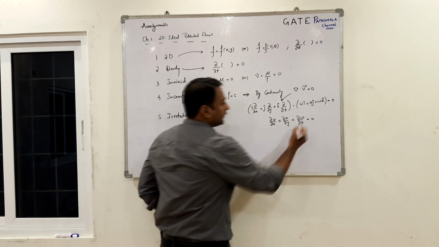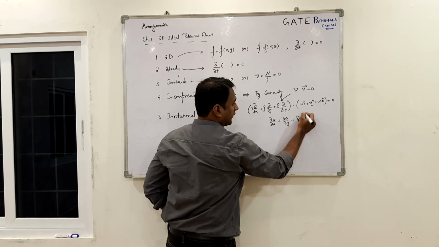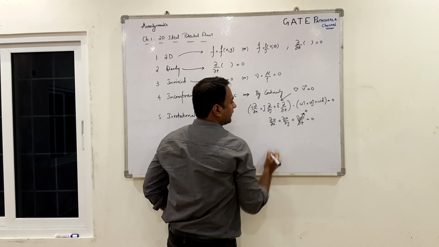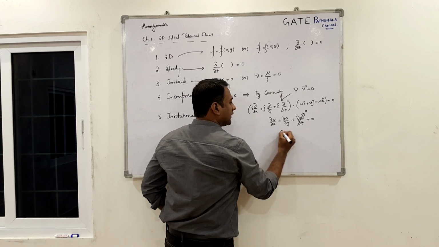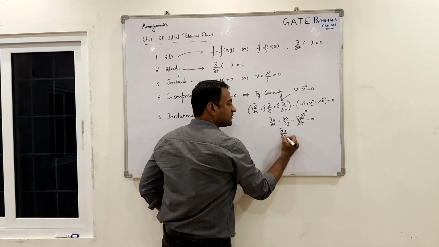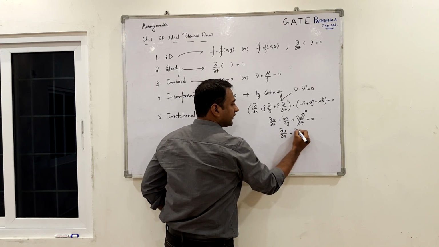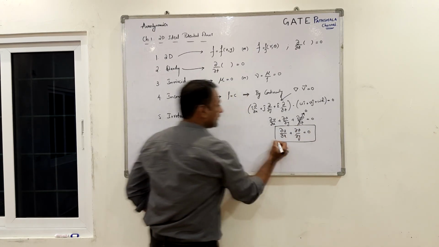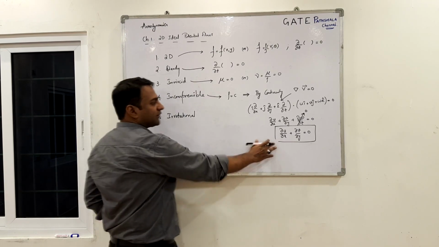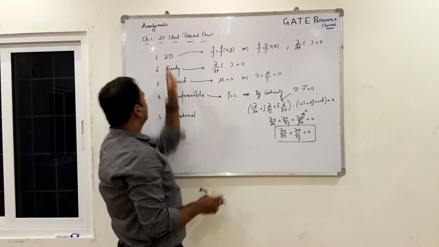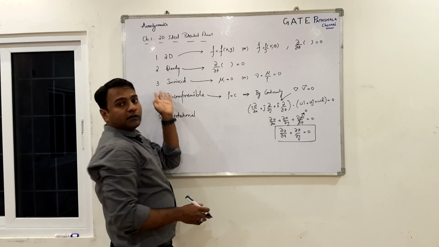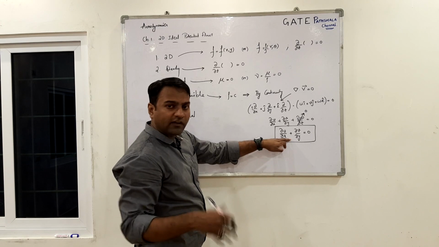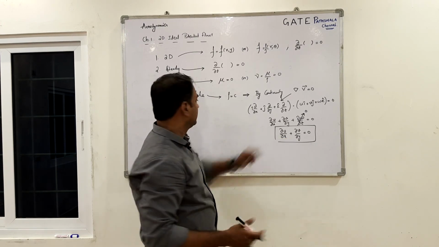If the flow is 2D, which is our consideration now, the dou by dou z of any parameter should be made 0, giving rise to the continuity equation for our whole chapter as dou u by dou x plus dou v by dou y equal to 0. This is a very important thing. This expression you cannot use in other topics. If you forget one of the assumptions, you are no longer allowed to use this particular thing. In fact, you will not be in the same chapter at all.